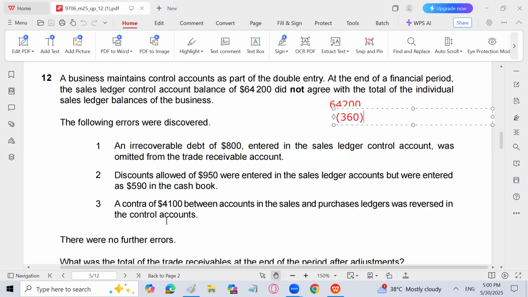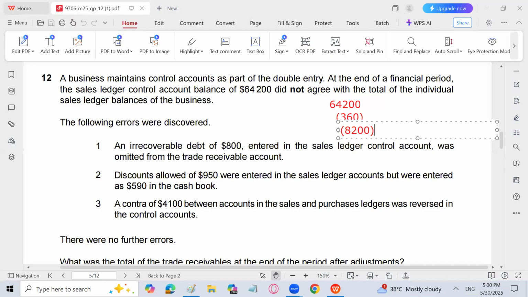Now what we'll do? We will write 4100 on the credit side for the correction of error once. And then we again write 4100 on the credit side to record it on the credit side. So we have to subtract 4100 twice. So we can subtract 8200, or you can write 4100, subtract 4100 and 4100 twice. Even then it is fine.